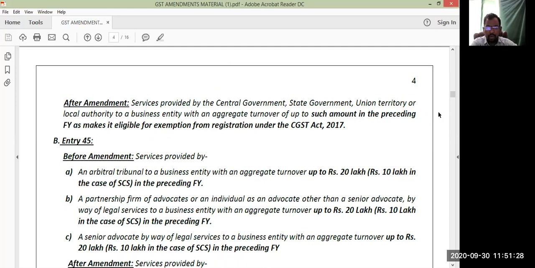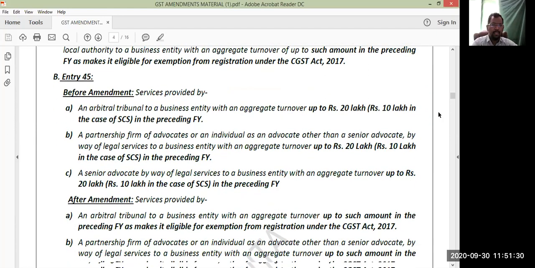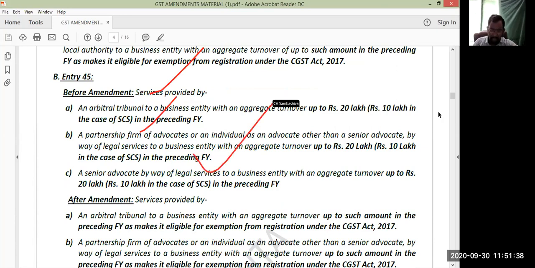And entry number 45 regarding the legal services: services provided by an arbitral tribunal to a business entity; services provided by a firm of advocates or an individual advocate providing legal services to a business entity; senior advocate providing legal services to a business entity with an aggregate turnover up to 20 lakhs or 10 lakhs, as the case may be. That's before the amendment.